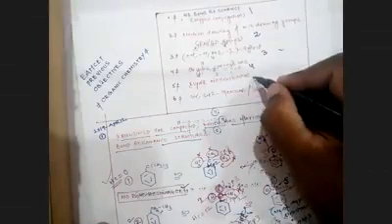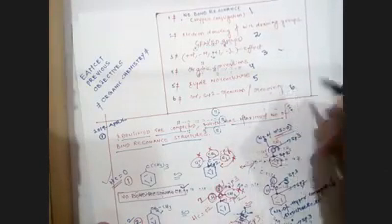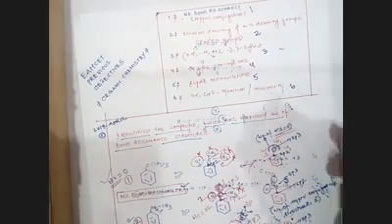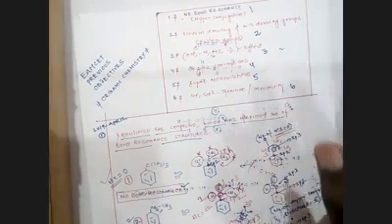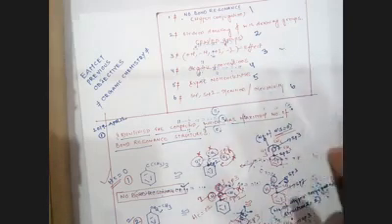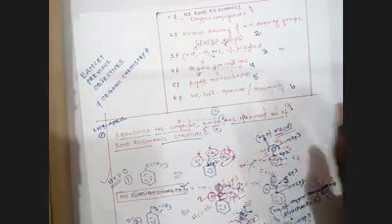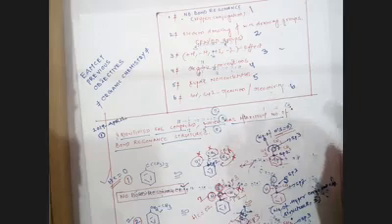Number 5, IUPAC nomenclature. Number 6, SN1, SN2. When you are going through all these 6 topics, definitely you will get about 6 to 10 marks.